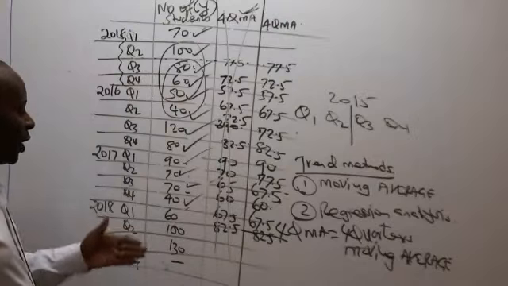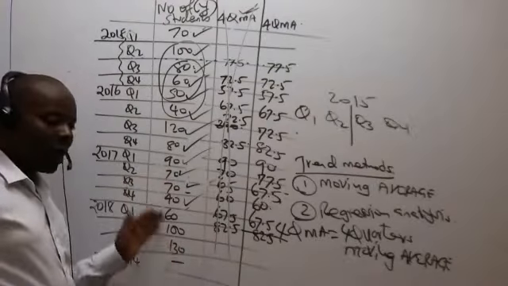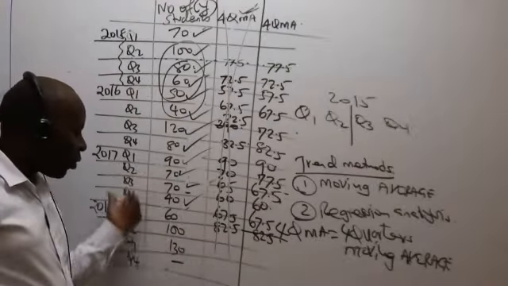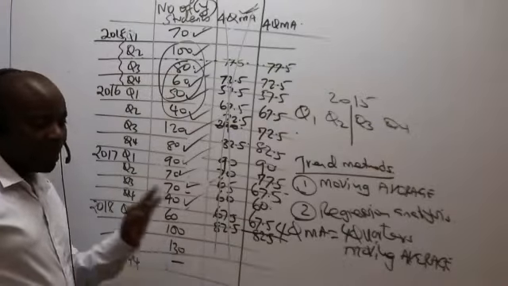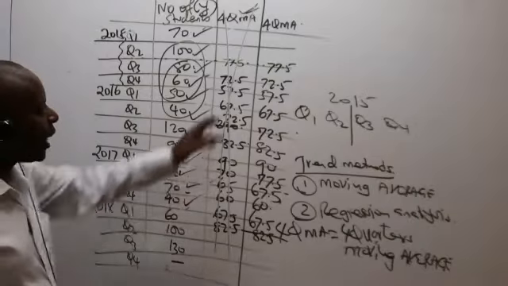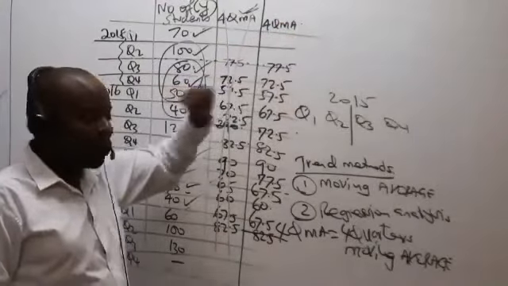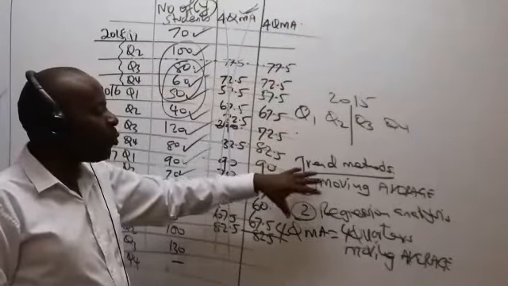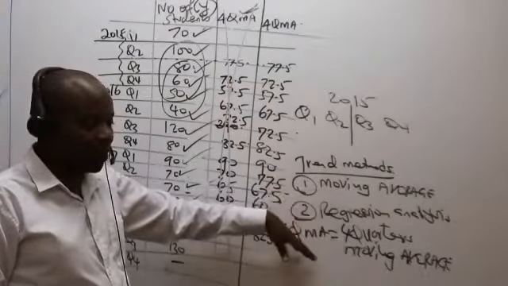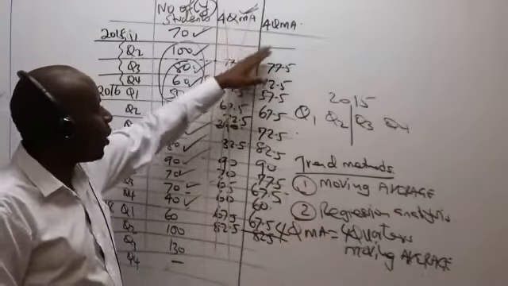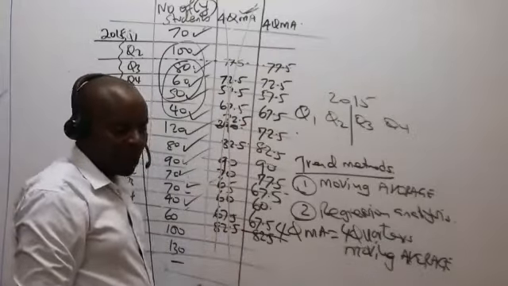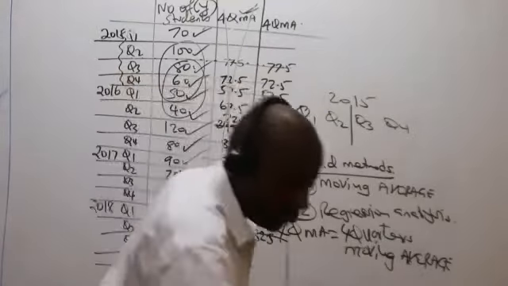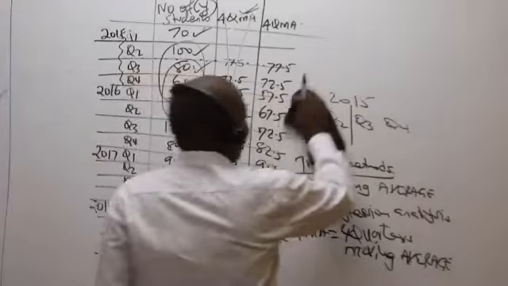So now we have reached the dead end. Why? Because we can't get a 4-quarter moving average using just 3 numbers. Now we stop there. But now, ladies and gentlemen, we can't call this the trend. We've said one of the ways of getting the trend is the moving averages, but we can't call this the trend because we have figures that are hanging. We have to correct that.